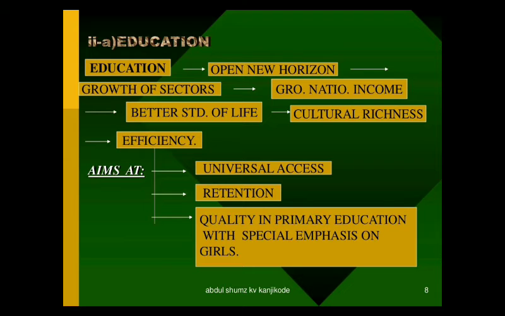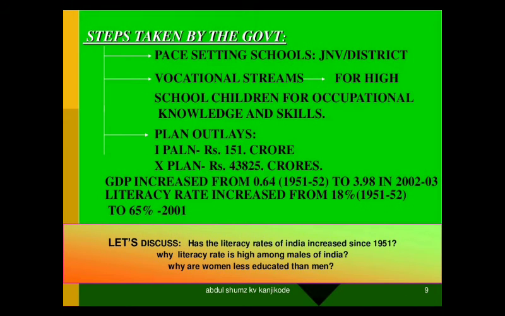And what mainly does education aim at? It aims at universal access. Everyone can have education wherever you go. And the next thing is retention. And finally, quality in primary education with special emphasis on girls, because only if the girls are educated will the country get educated, because they will be the people taking care of all the children, their own children, and because of them the skills in the children are increased, right?